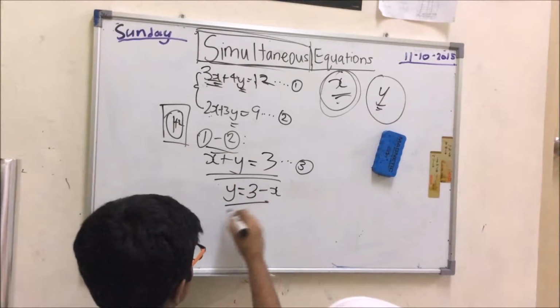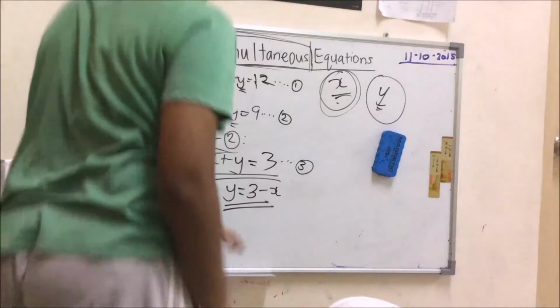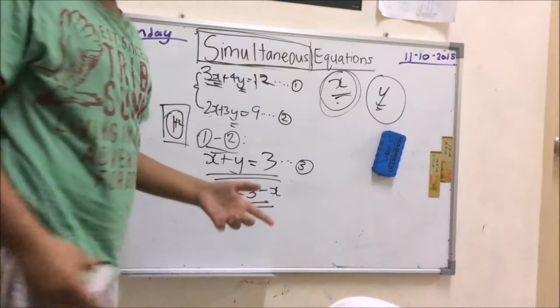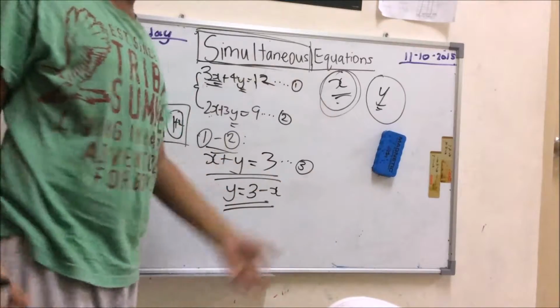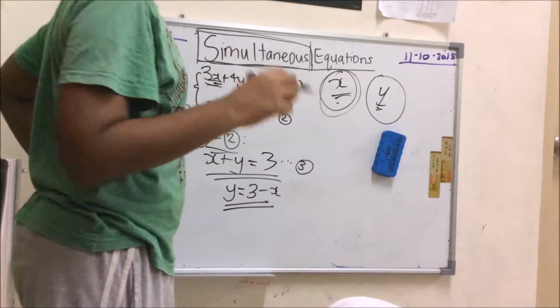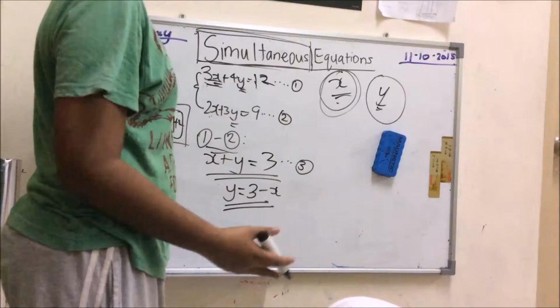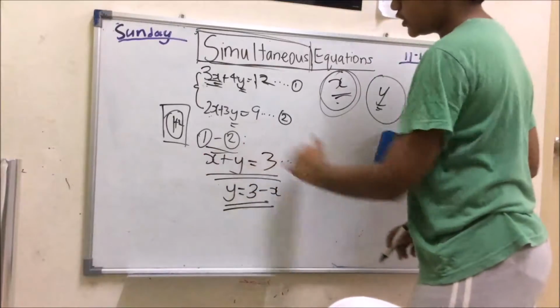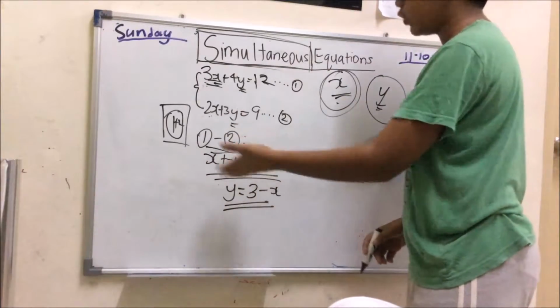So now we got this. y equals 3 minus x. Now this thing is ready for substitution. If you don't know what substitution is, watch my previous videos. I might have made one basic video about how to substitute. But for now, just watch. So we got y equals 3 minus x by rearranging this equation.